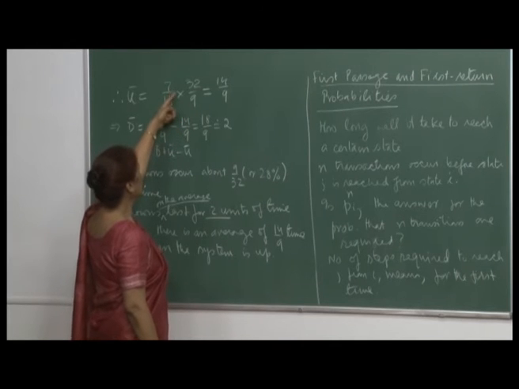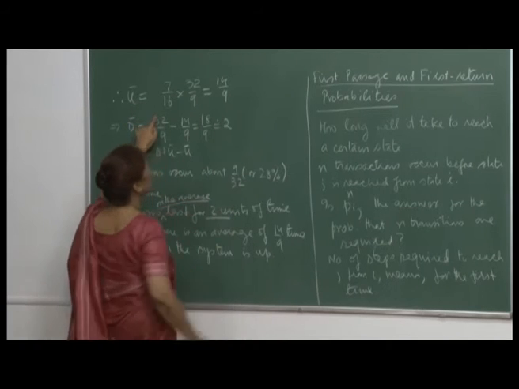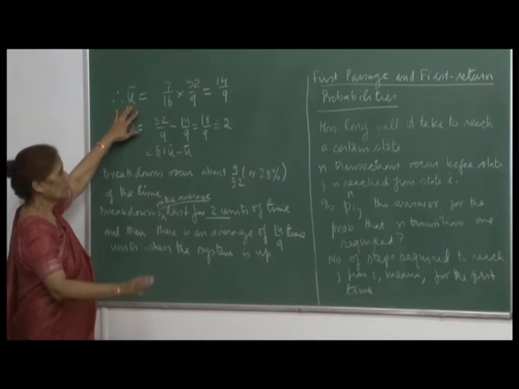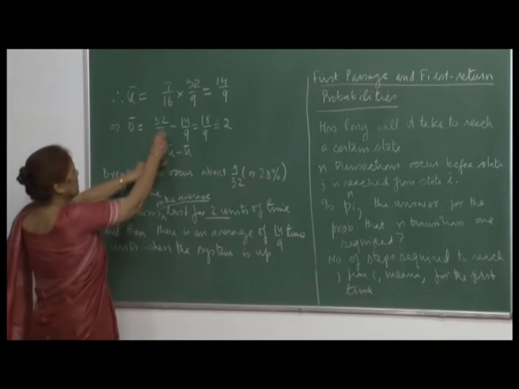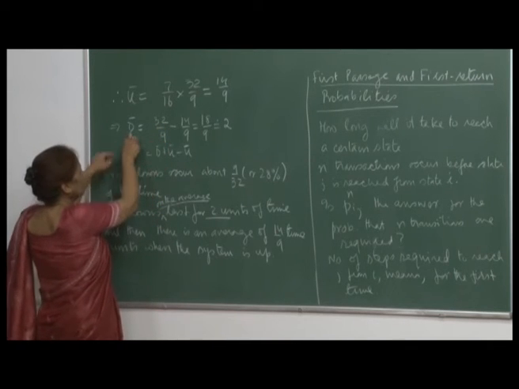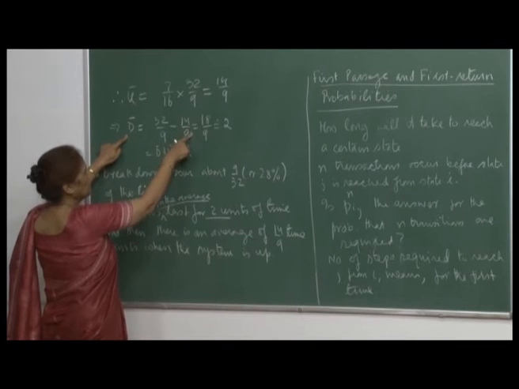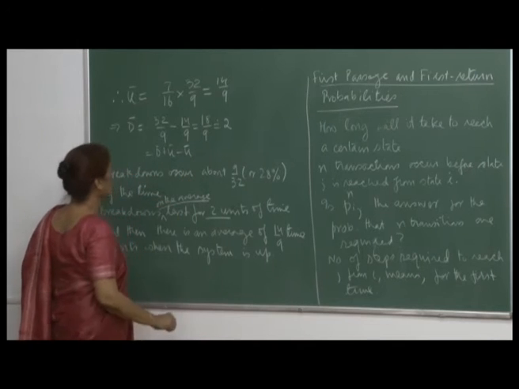So, then we multiply and it will be 32 by 9. So, this u bar comes out to be 14 by 9. That means this is the average amount of time for which the system will be up, right. And since u bar plus d bar is 32 by 9, to get d bar, we will simply say d bar plus u bar minus u bar, which is 14 by 9. So, that comes out to be 18 by 9, which is 2 units of time, right.